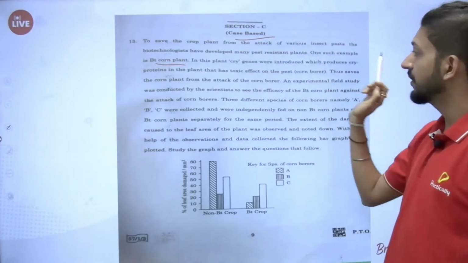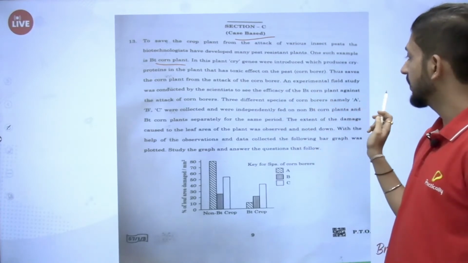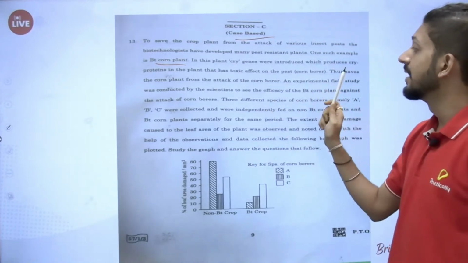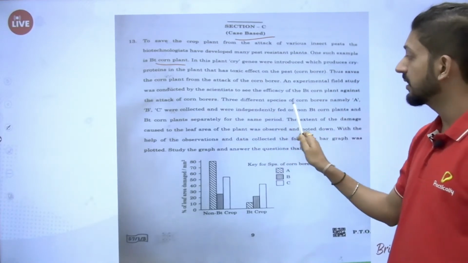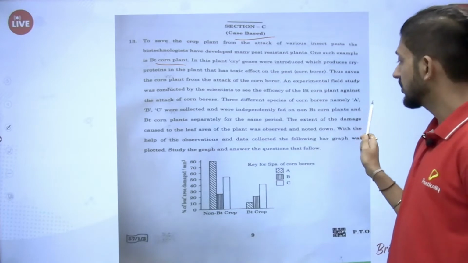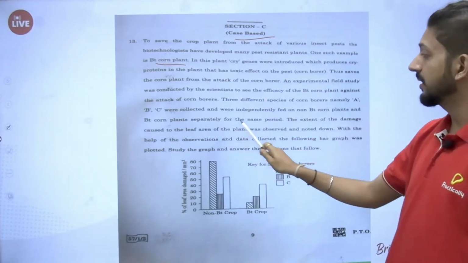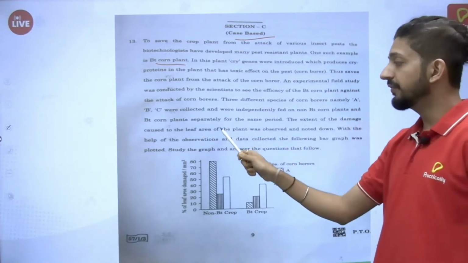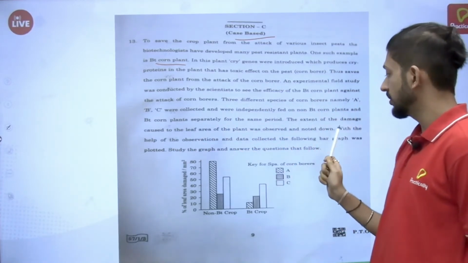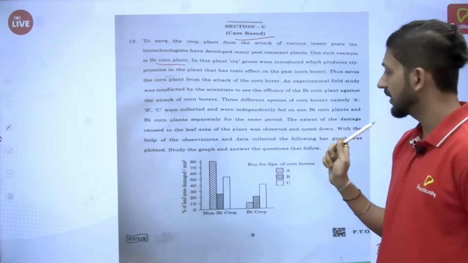An experimental field study was conducted by scientists to see the efficacy of Bt corn plants against the attack of corn borers. 3 different species of corn borers, namely A, B and C, were collected and were independently fed on non-Bt corn plants and Bt corn plants separately for the same period. The extent of damage caused to the leaf area of the plant was observed and noted down. With the help of the observations and data collected, the following bar graph was plotted.